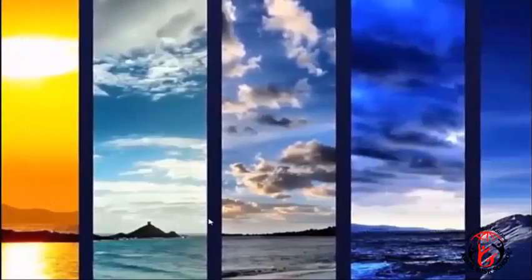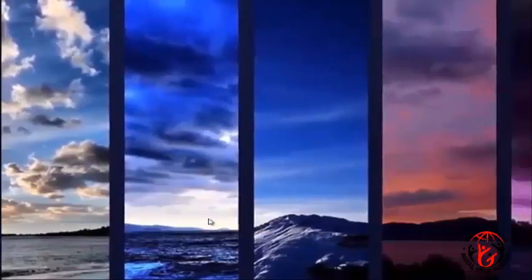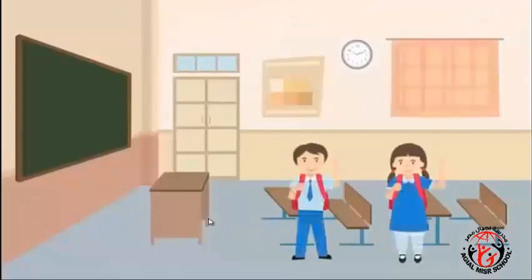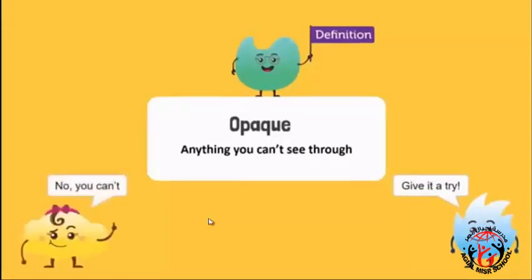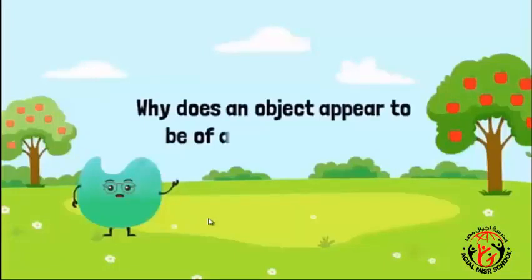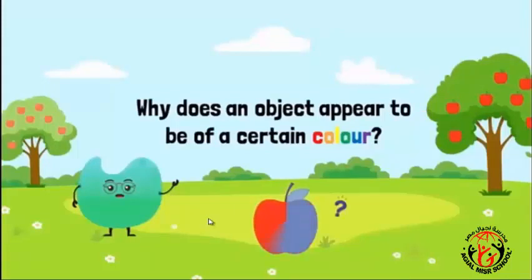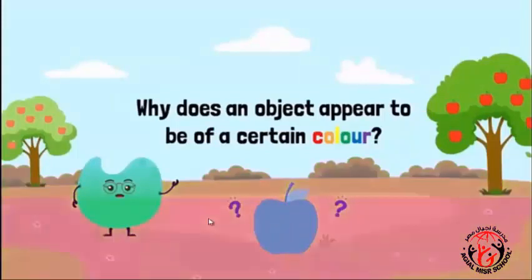Look around you. Everything you see has a color. Different shades, different tones, like those of your classroom, your uniform or your pencil. All these colors help you see opaque objects. Opaque means anything you can't see through, like your hand or the walls of your classroom. Go on, can you look through them? No, they are opaque. But why does an object appear to be of a certain color? Why is an apple red and not blue, or the grass green and not pink?